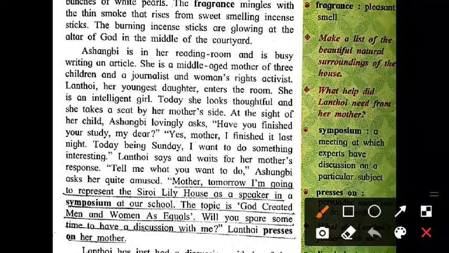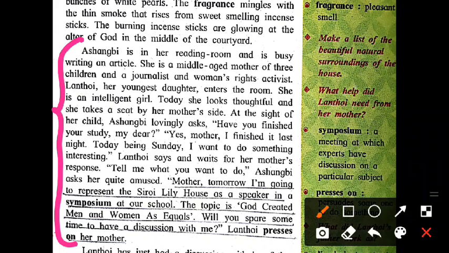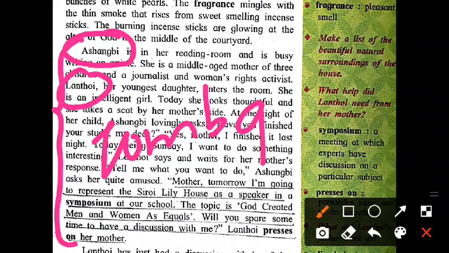Now what is the third one? The third one is a large paragraph. In the third paragraph our main character is introduced. So I would like to tell about the characters who are mentioned here. First of all, the first character, Ashangbi. Who was Ashangbi? This is also most important here. She was a mother. The second, Lanthui, her daughter. And the next one, Tomba, is her father. So these three main characters are mentioned here.